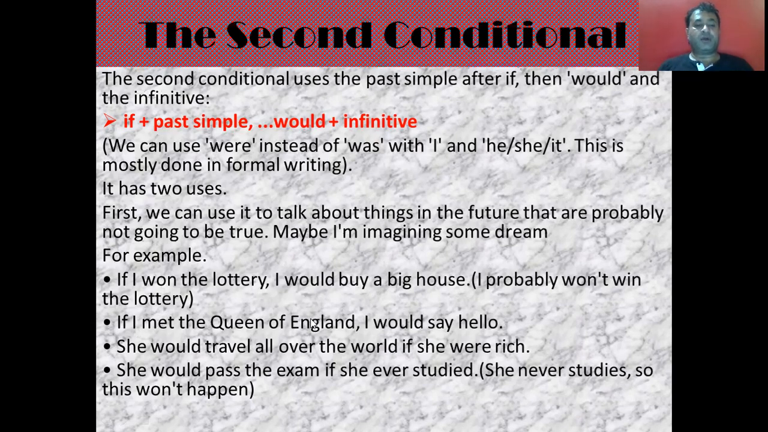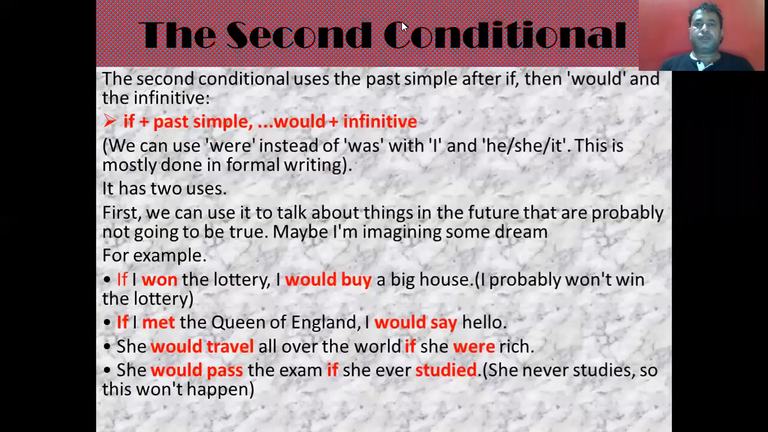Similarly, if I met the Queen of England, I would say hello. So I have used the second form of verb along with the if. Here we are just imagining that it could happen, but it is not going to happen. It is just a probability. So if I won the lottery, I would buy a big house. I use the simple past with if, and in the second part there would be would plus first form. If I met the Queen of England, I would say hello. Again, if and the second form, that is simple past, and in the main clause there is would plus infinitive.